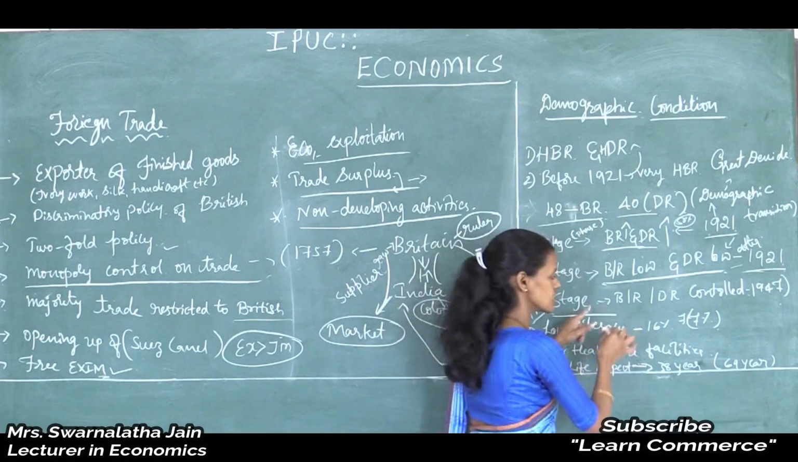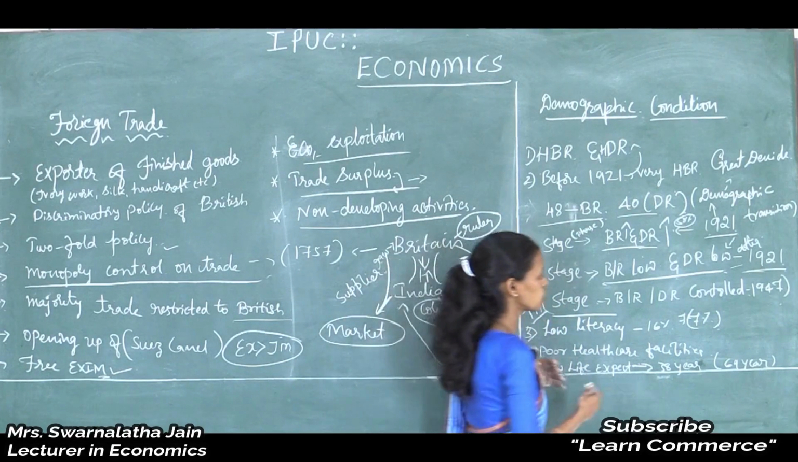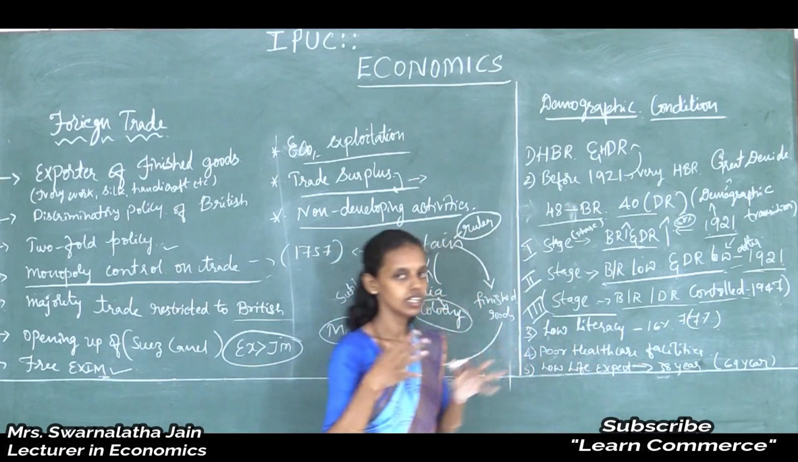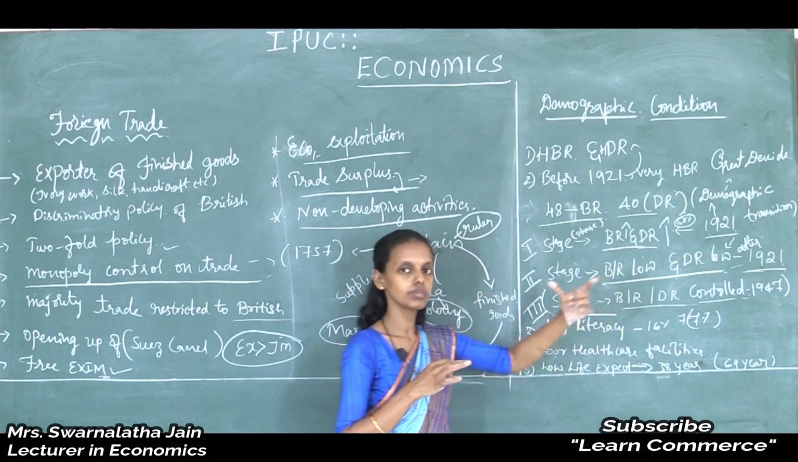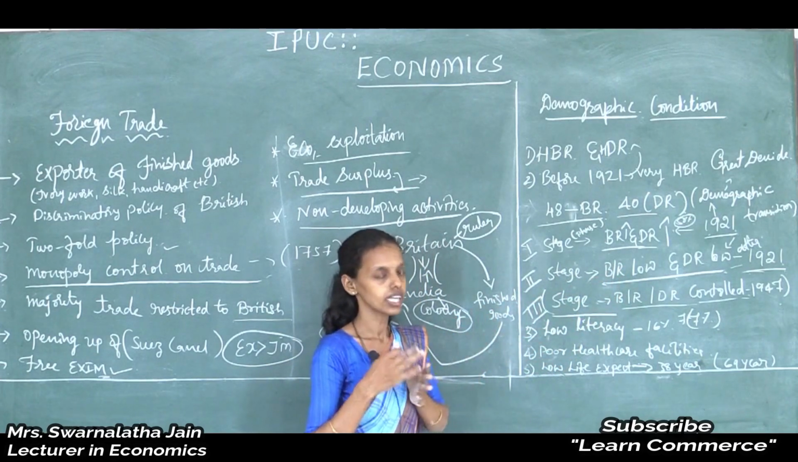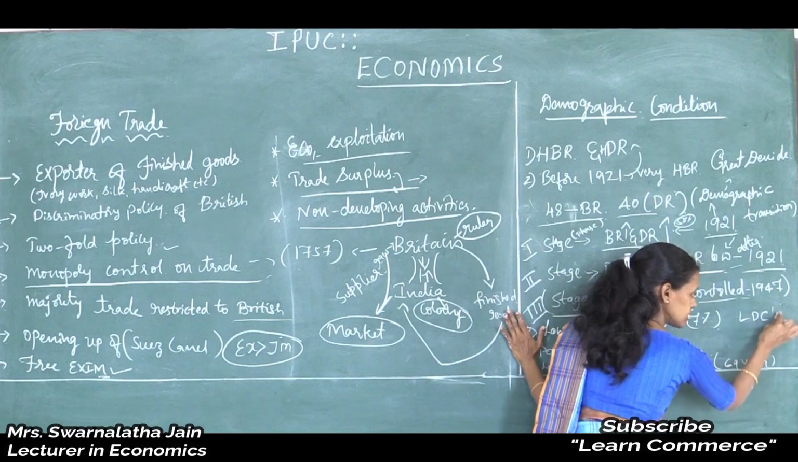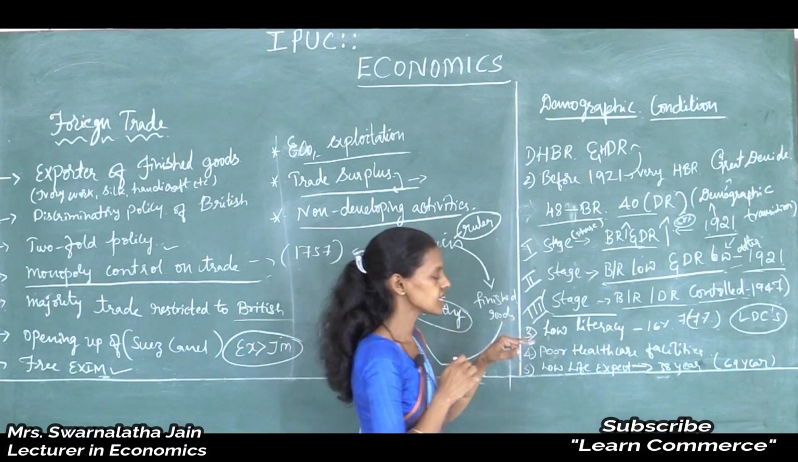So in the third stage, after 1947, birth rate and death rate both were controlled. But still our economy is an underdeveloped economy, or LDC, less developed country. It is in the list of less developed countries. Why is it in the less developed countries?